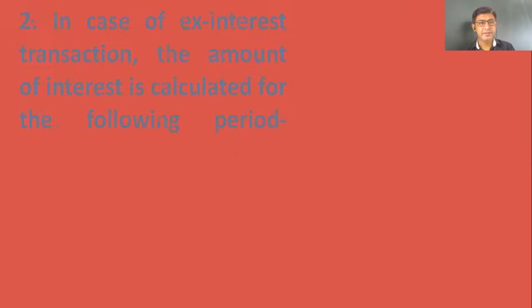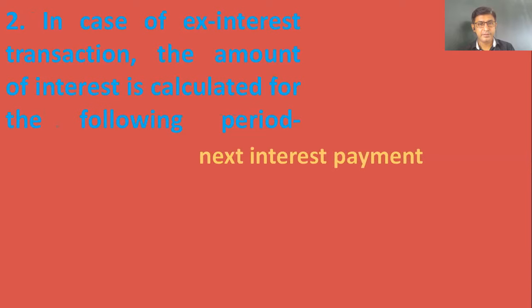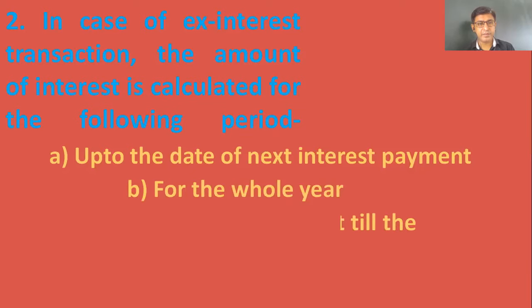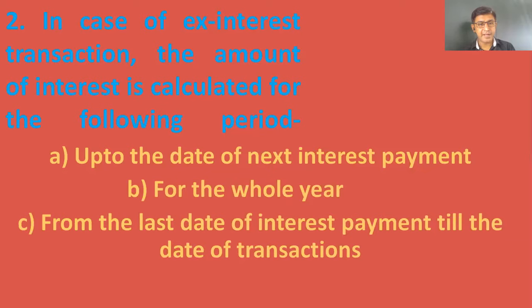Next, in case of ex interest transaction, the amount of interest is calculated for the following period. Options are: up to the date of next interest payment, for the whole year, from the last date of interest payment till the date of transaction, or only on book value.